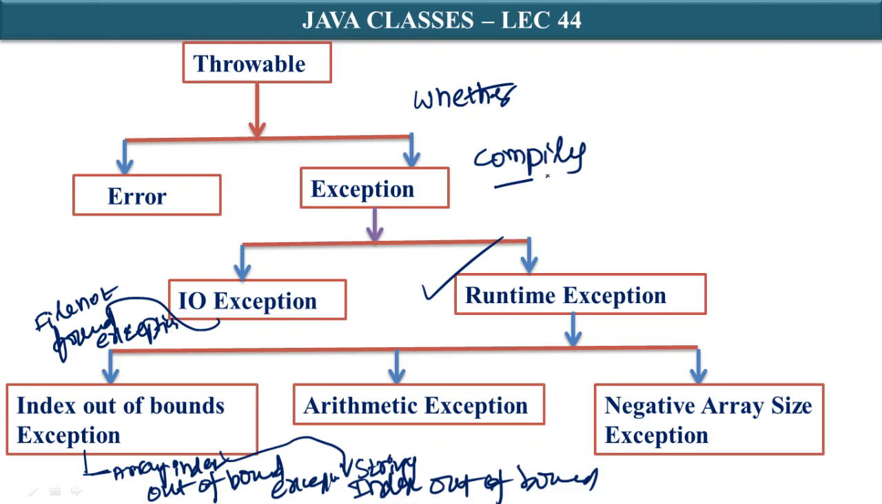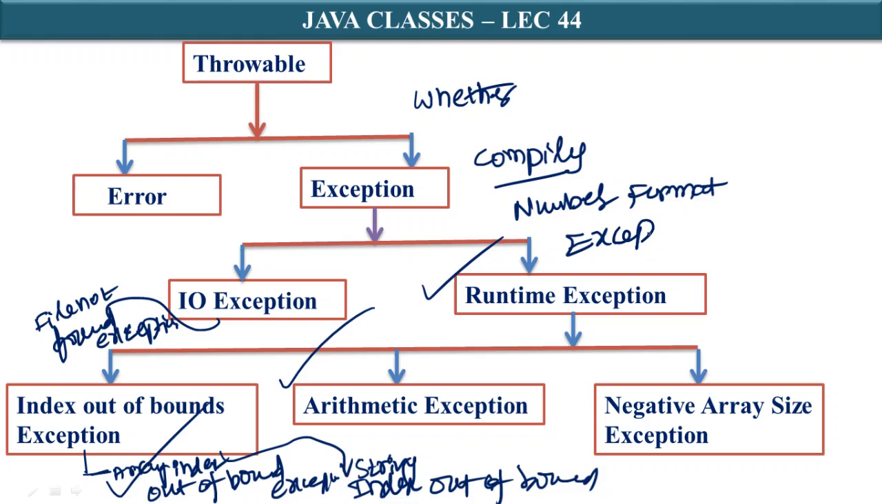Whether you catch an unchecked exception or not, the program will compile. Some examples of runtime exceptions: arithmetic exception is an example of a runtime or unchecked exception, and so is array index out of bound exception. There is also something like number format exception that I will discuss. This is also part of runtime or unchecked exceptions.